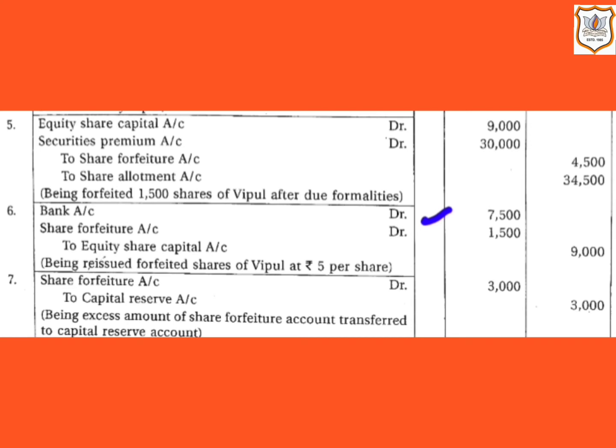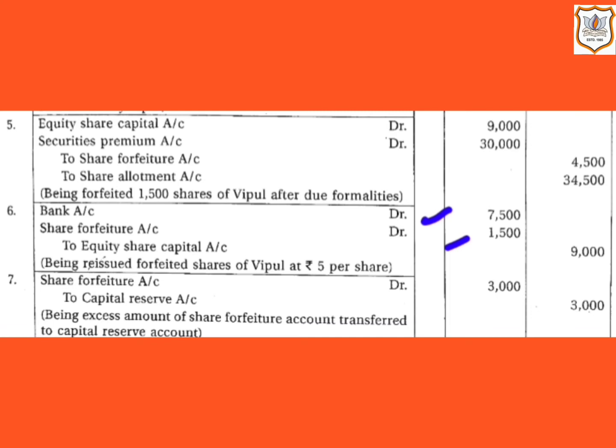by rupees 1500. That is the number of shares reissued, that is 1500, multiplied by discount amount per share, that is rupees 1. How we will get rupees 1, that is discount amount per share? Here called up or paid up value minus reissued price, that comes to 1.